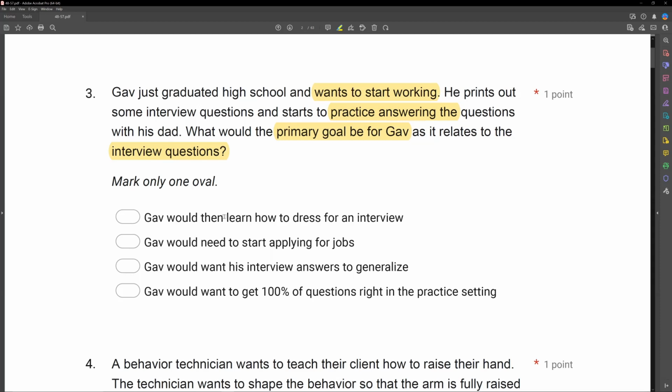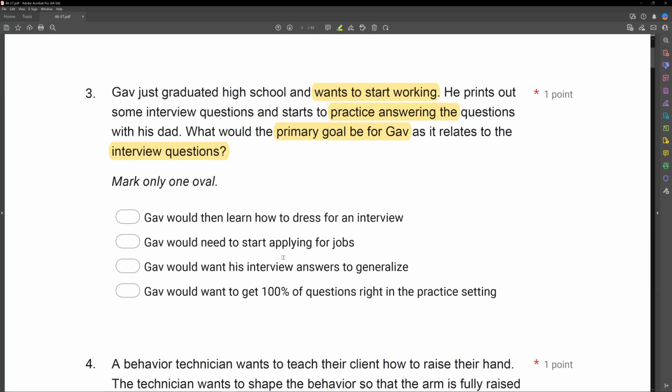A, Gav would learn how to dress for an interview. Well, before he gets dressed for the interview, we need to be sure of something else, right? And besides, dressing for the interview is not really related to the interview questions. We're talking about goals related to the questions.